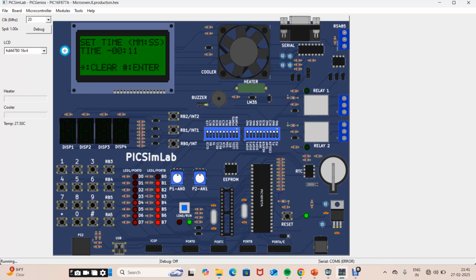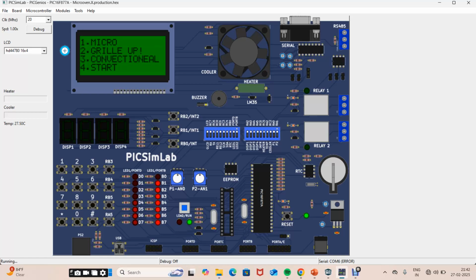Then if I click enter, the cooking process will start, then the countdown will start. If I pause, then it will stop. If I start, then it will start again. Then: time up, enjoy your meal.